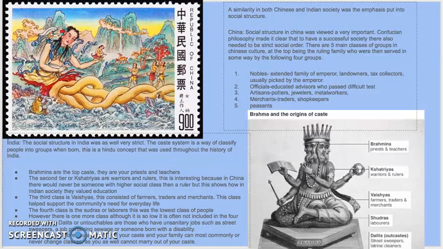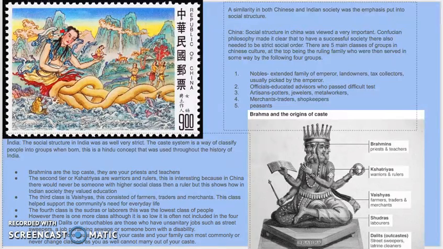Lastly, the social structure in both these civilizations. In India, it was very strict. The caste system is a way of classifying people into groups when born. This is a Hindu concept that was used throughout history but is no longer used today. In bullet points, you can see that there are 4 castes, the last not being counted because it's the untouchables. In China, social structure was very important as well. Confucian philosophy made it clear that to have a successful society, there also needed to be a strict social order. So there are 5 main groups, and the biggest, top one is the ruling family.